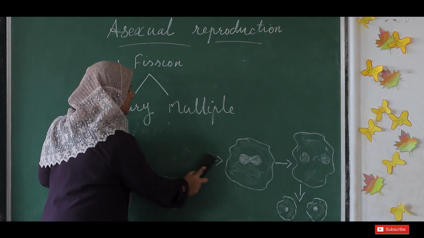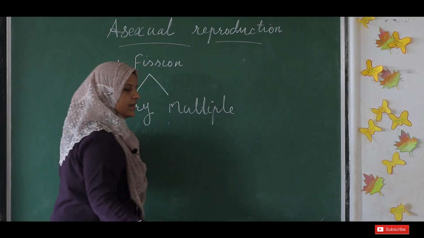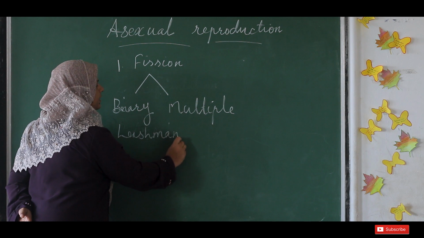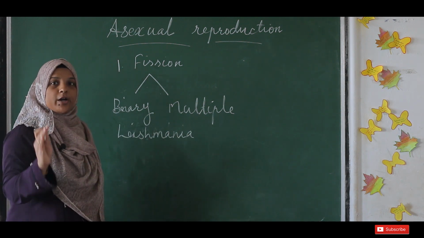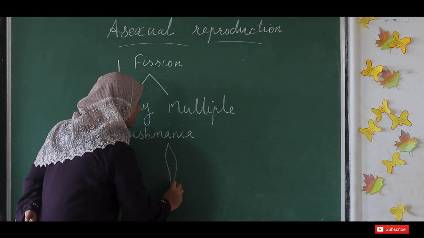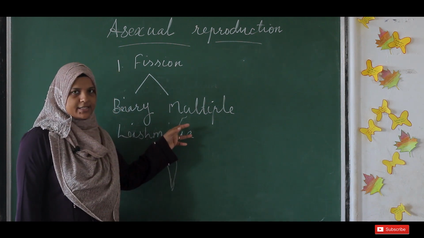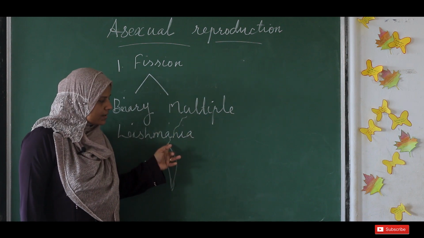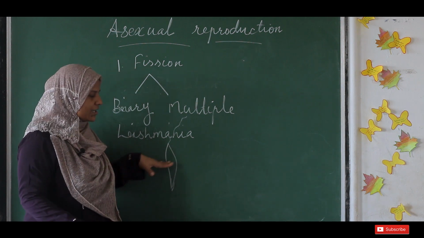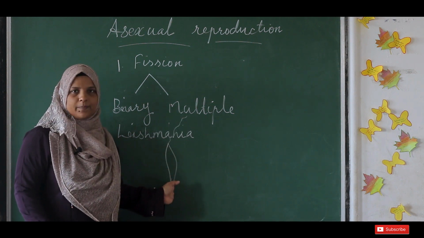But in some other organisms, they have a specific plane or specific structure for the body, like an organism called Leishmania, where the body has a specific structure with a long whip-like organ called a flagellum. There is a central flagellum, a whip-like organ, for this organism. So it cannot divide the body in just any position. One part will have this flagellum, but the other part may not.